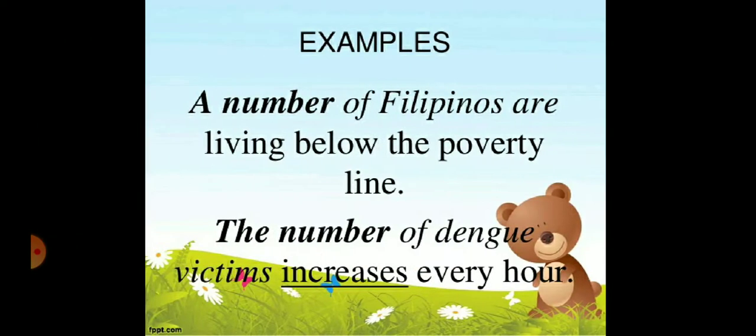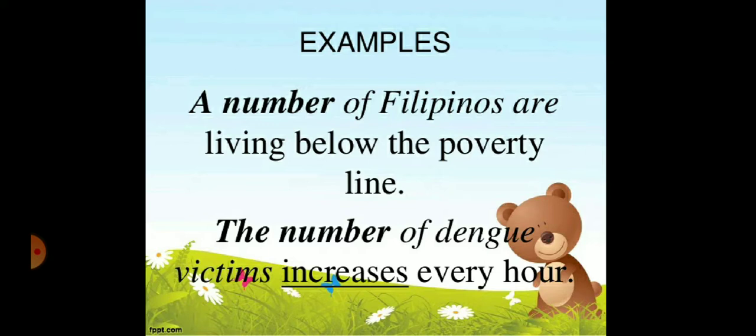For example, a number of Filipinos. See, a number of as a subject of Filipinos, that is plural. That's why it will take plural verb, and the plural verb are agrees here. Living below the poverty line.